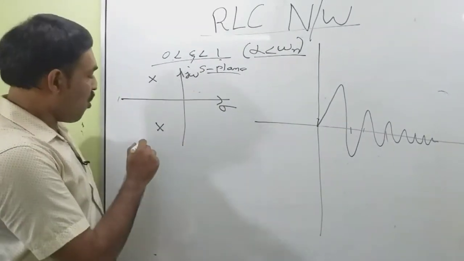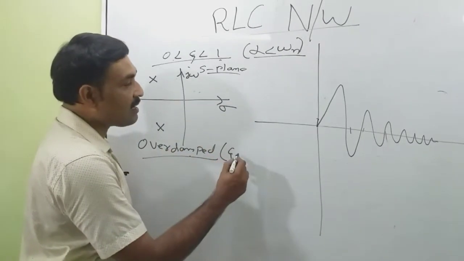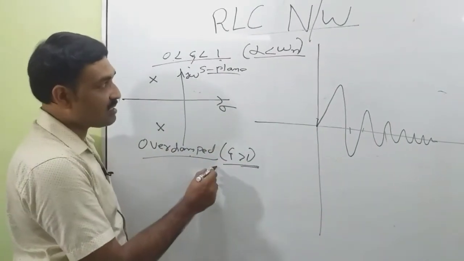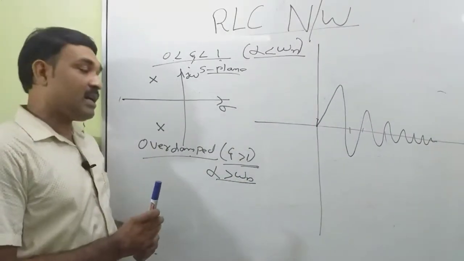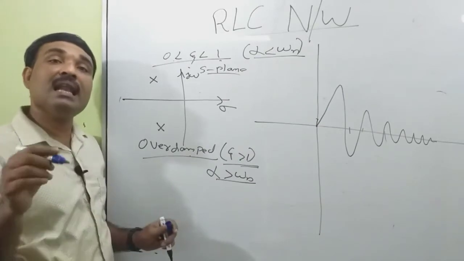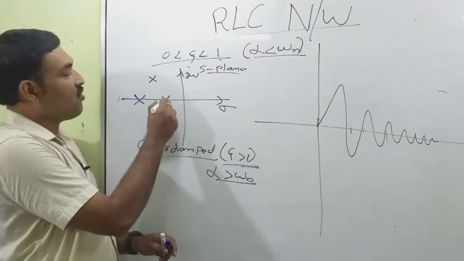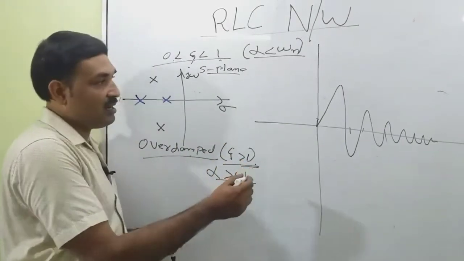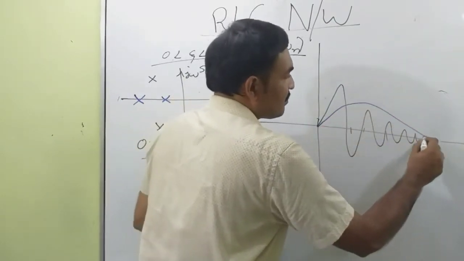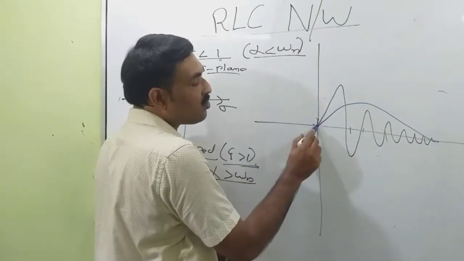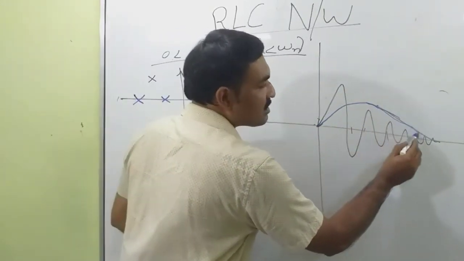Now for overdamped, that means theta greater than 1. The condition for this is alpha greater than omega n. Then the location of the roots should be real and unequal. So this is the location of roots when theta is greater than 1. And the response will come like this. First it is 0, then it will grow and increase to a maximum. Then it will exponentially decay to 0.